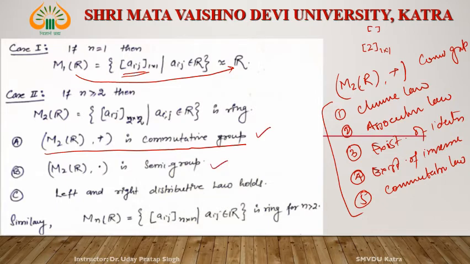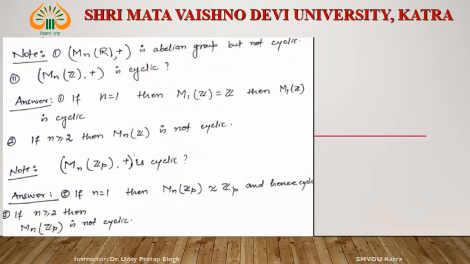So this group is a semi-group. M2R is a semi-group. Okay, problem. Left and right distributive hold. Third one is also satisfied. Right? Then this MNR with respect to matrix addition and matrix multiplication is a ring.